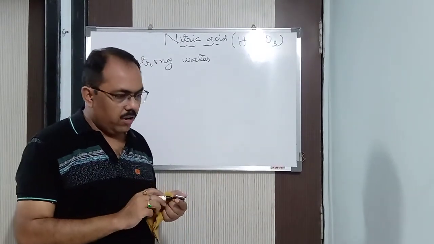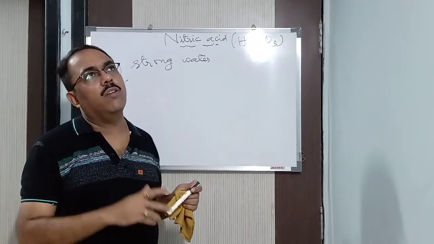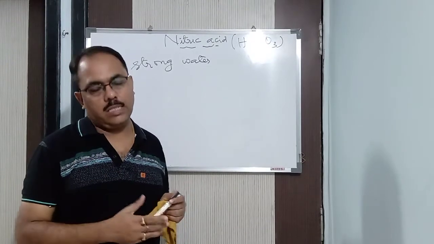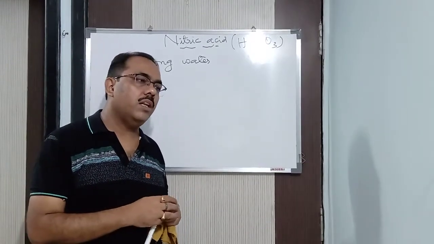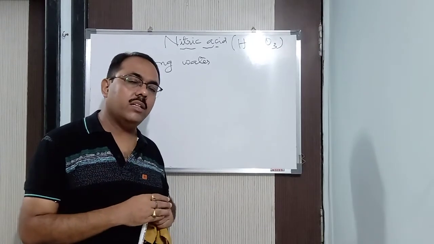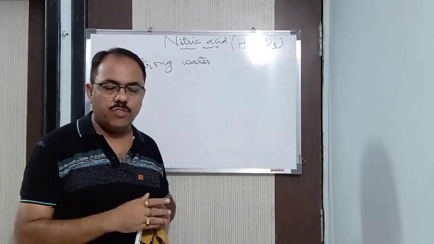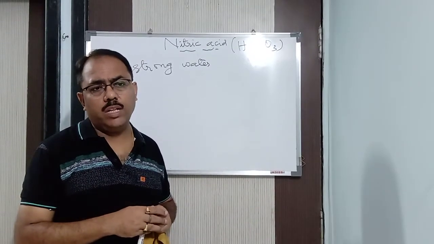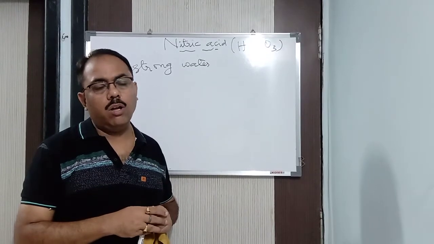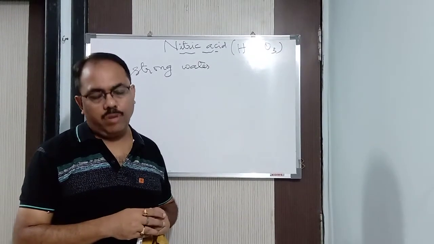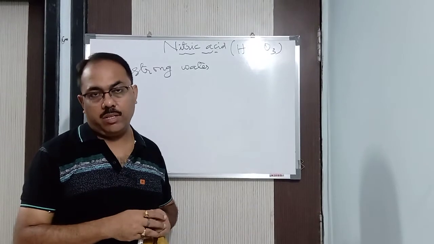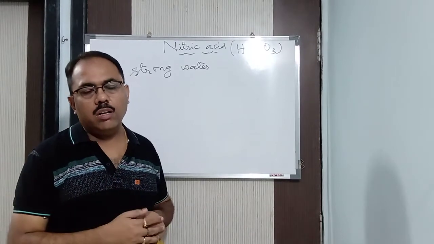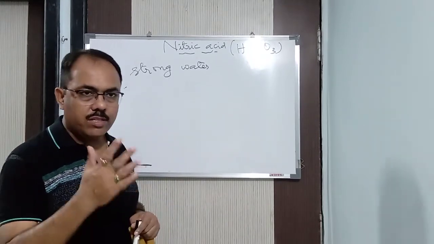Now, nitric acid is present in nature in the free state. It is also present in the combined state, basically in the form of nitrates. Like KNO3, niter, potassium nitrate, which is also called Bengal saltpetre. Similarly, NaNO3, which is also called Chile saltpetre. You might have read these terms or formulas somewhere in the lower classes.